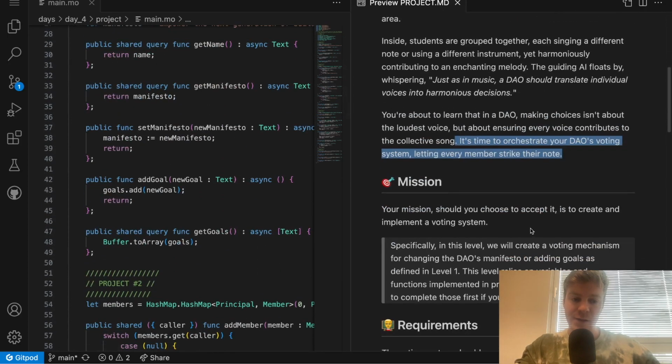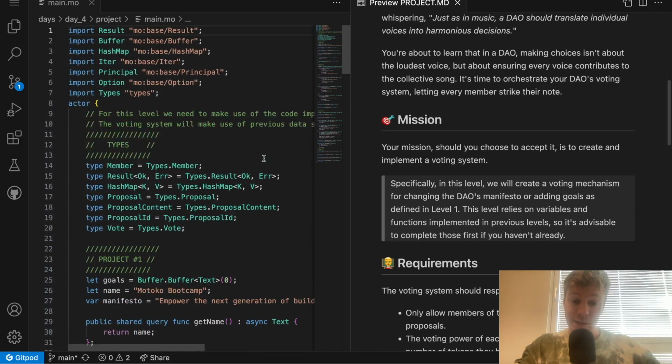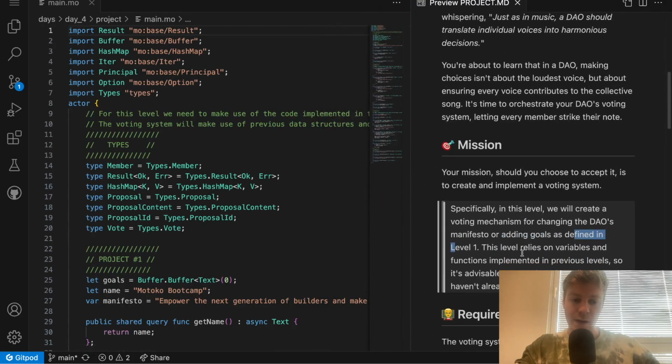Your mission is to create and implement a voting system. Specifically, in this level, we will create a voting mechanism for changing the DAO's manifesto or adding goals as defined in level 1. So as you can see, this level relies on variables and functions implemented in previous levels, so it's advisable to complete those first if you haven't already.